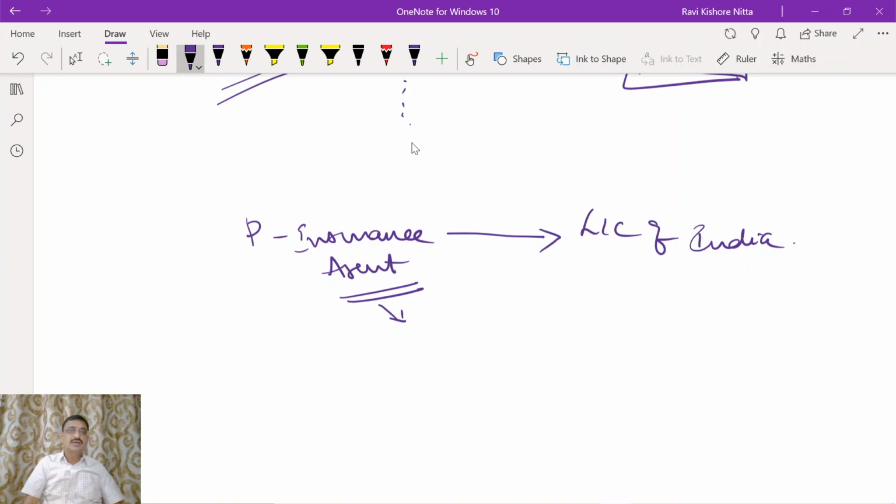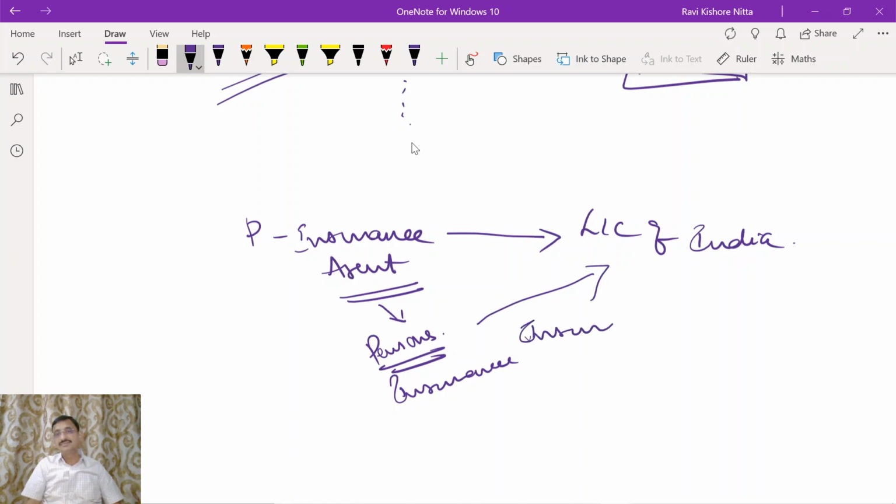He will go to the persons and educate them about insurance, the advantages of risk coverage and the advantages of taking insurance, and he will make this person subscribe to an insurance policy of LIC of India.